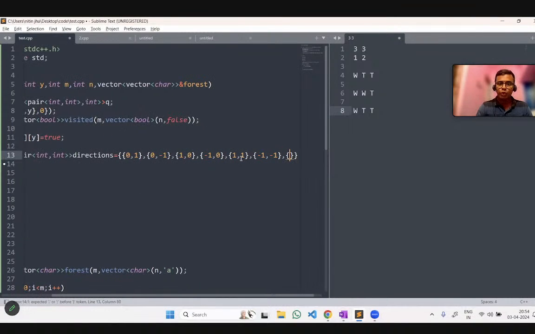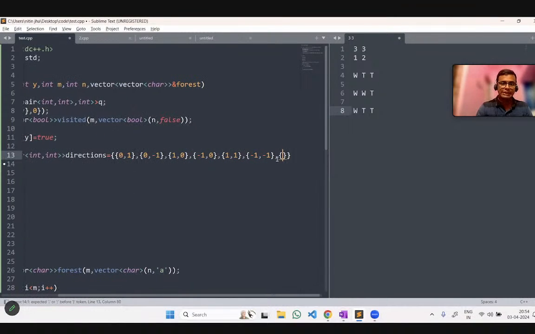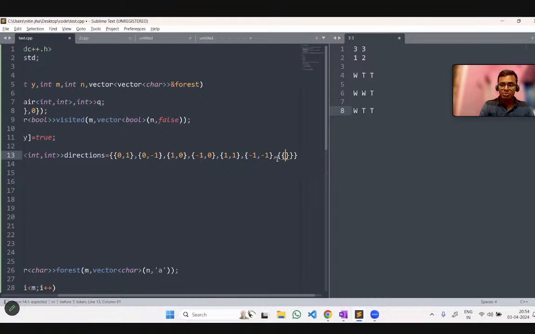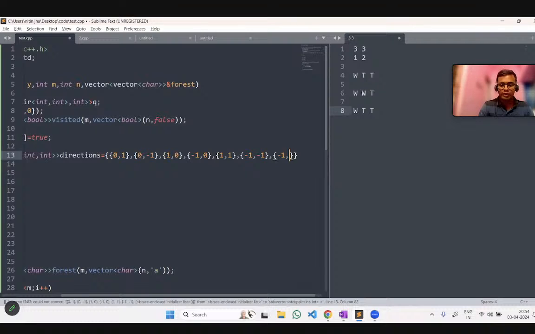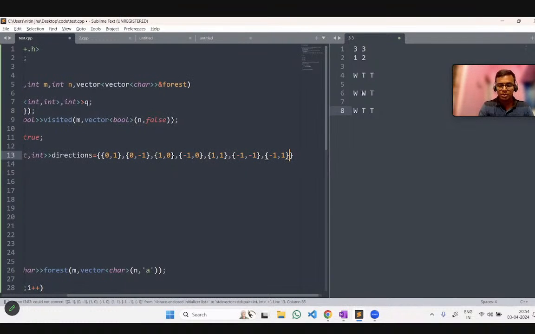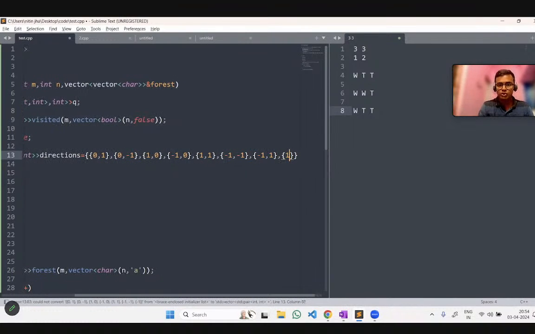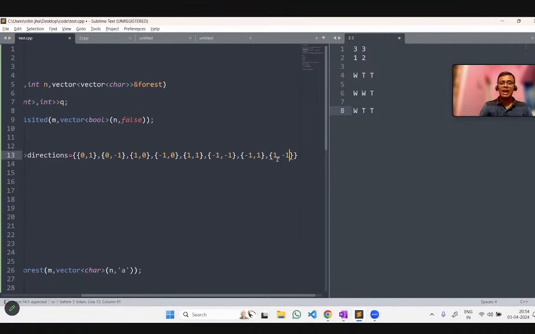1, 2, 3, 4, 5, 6. Okay, we have taken till 6 directions. So let me remember the other directions also. -1, 1, 1. Okay, can anyone suggest anything? Okay, I remembered. Sorry. Here again the combination will form -1, 1. Okay, and 1, -1. Okay, so these all are the 8 directions that we have to consider here.